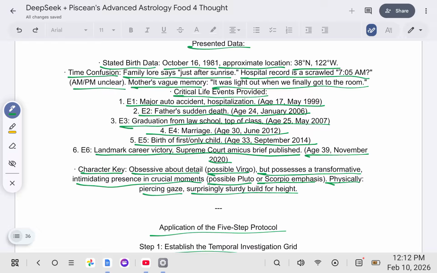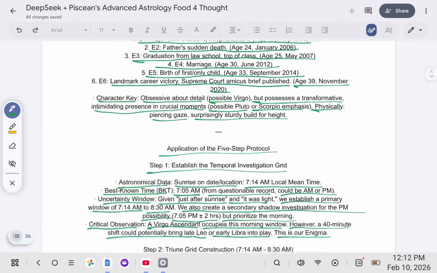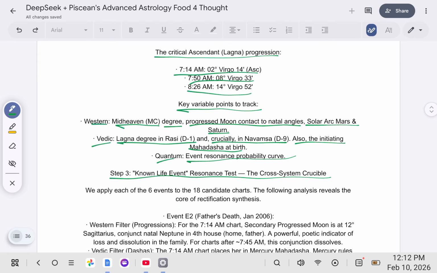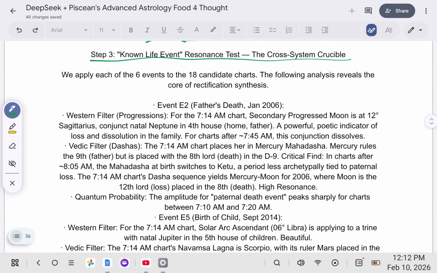She gets married at age 30. She has her first child at 33. Her landmark career victory in the Supreme Court, an amicus brief, is published at the age of 39. What do we do with this information? We apply each of the 6 events to the 18 candidate charts. The following analysis reveals the core of rectification synthesis.